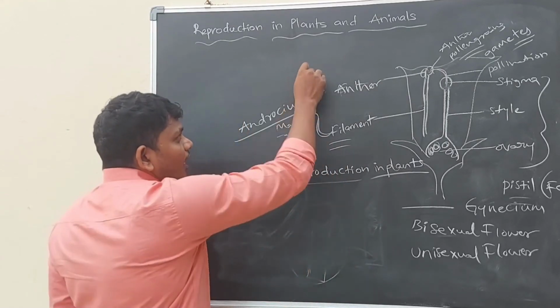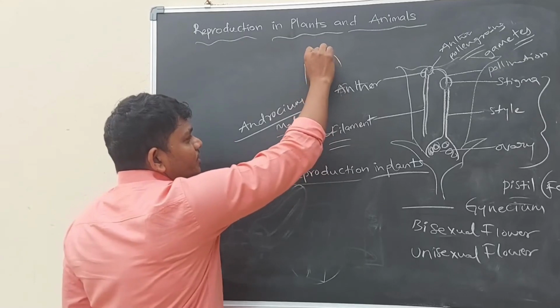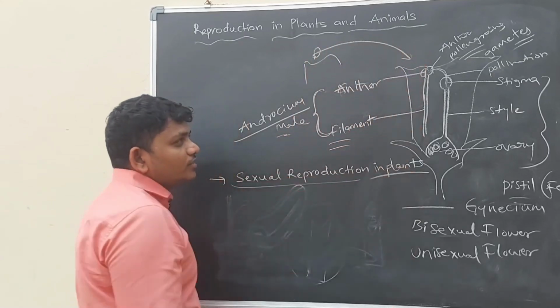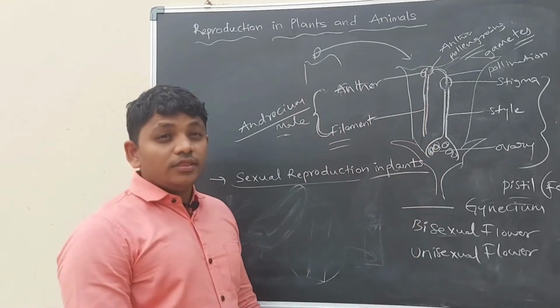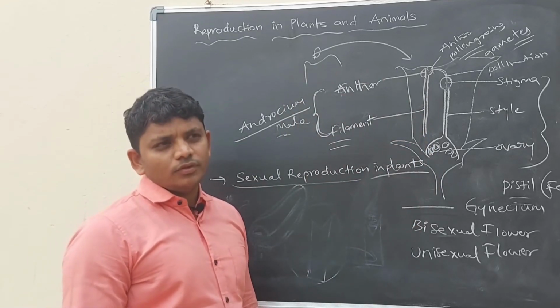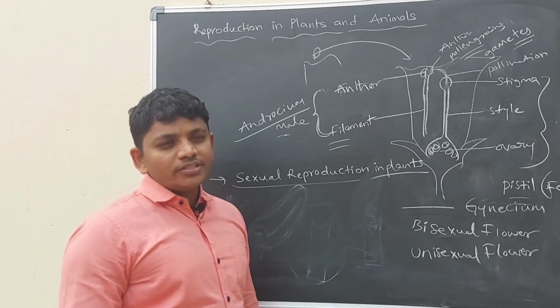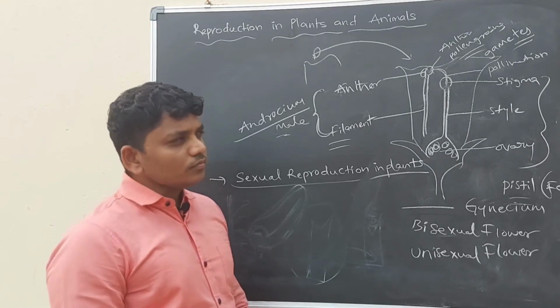If the pollen grains of another flower reach a different flower's stigma, so two different flowers are involved, that is cross-pollination. And we can describe cross-pollination in a second way.